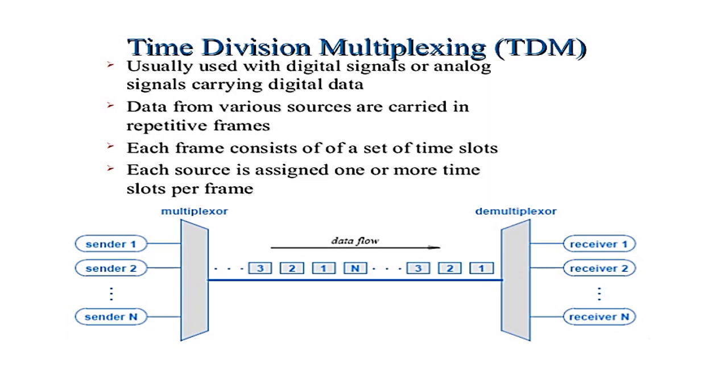All the sources will be assigned one or more time slots per frame. Every frame will be transmitted from sender to receiver through the time slot only. The data flow will occur between the multiplexer as well as the demultiplexer to transmit the signals from one channel to another channel.